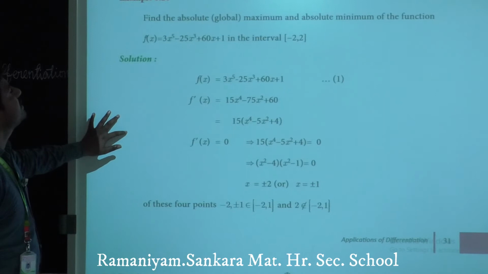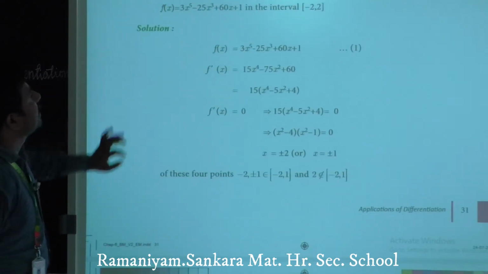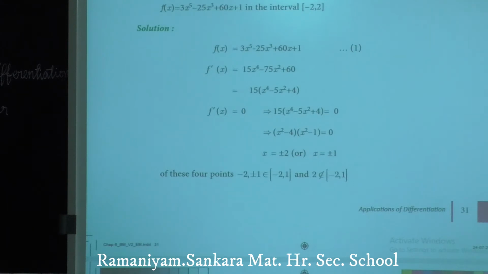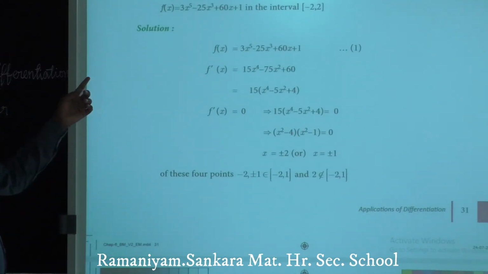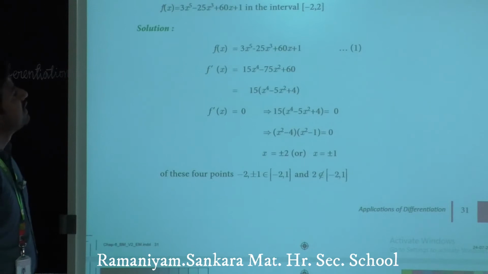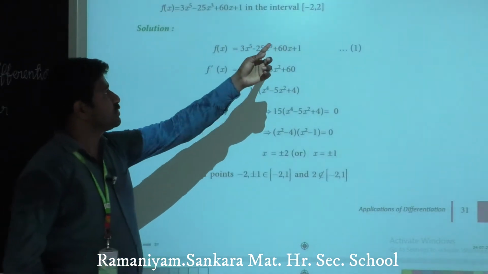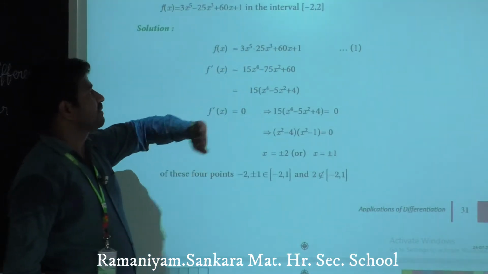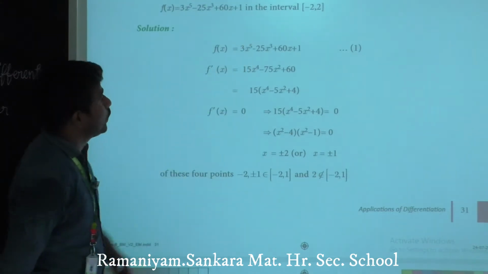Next example 26. Find the absolute maximum and absolute minimum of the following function. Here f of x equals to 3x power 5 minus 25x cube plus 60x plus 1 in the interval minus 2 comma 1. Here minus 2 comma 2 is written, wrongly taken here, so this is minus 2 comma 1.